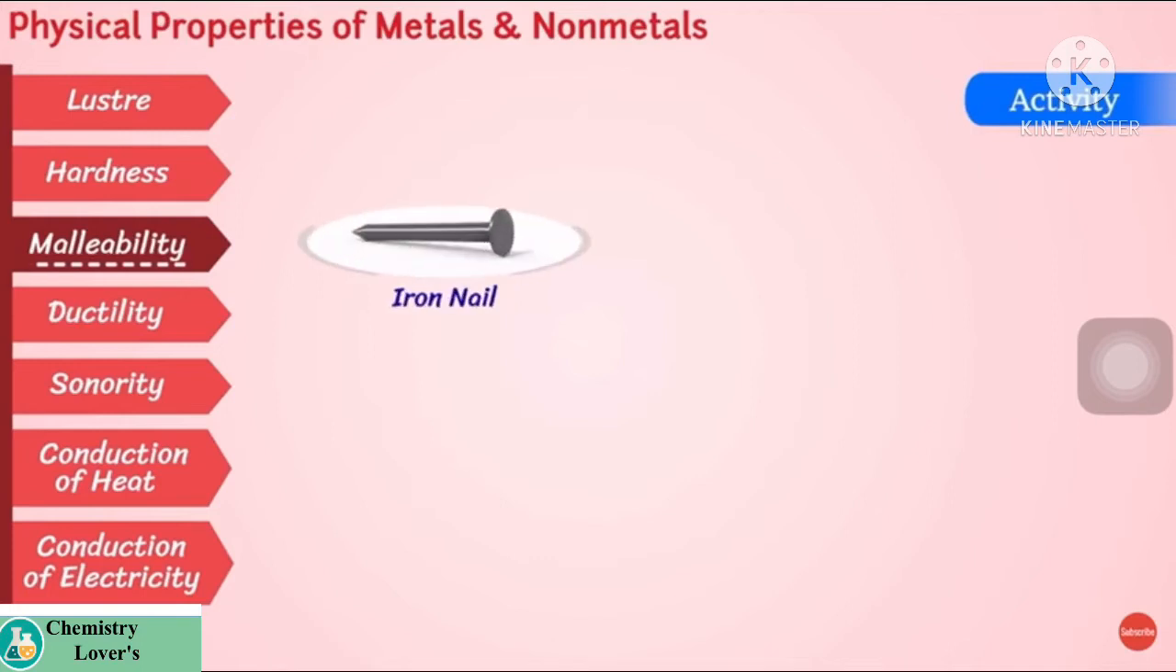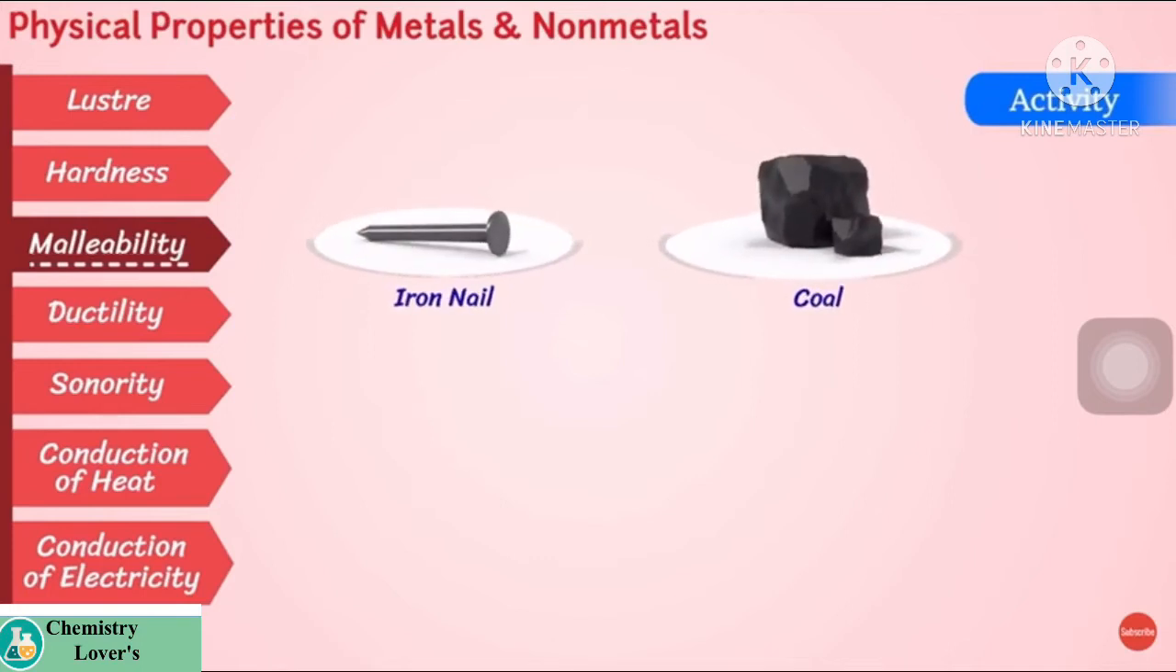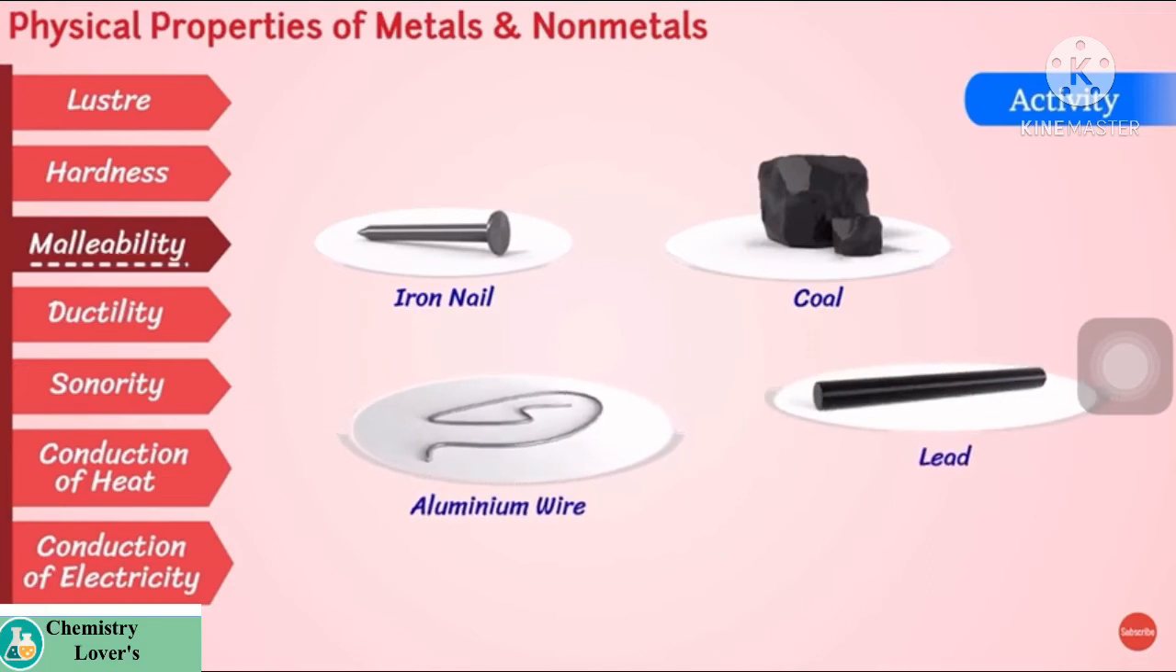The next property is malleability. For this we will perform an activity. Take an iron nail, coal, aluminium wire and lead and try to beat them with the help of a hammer.